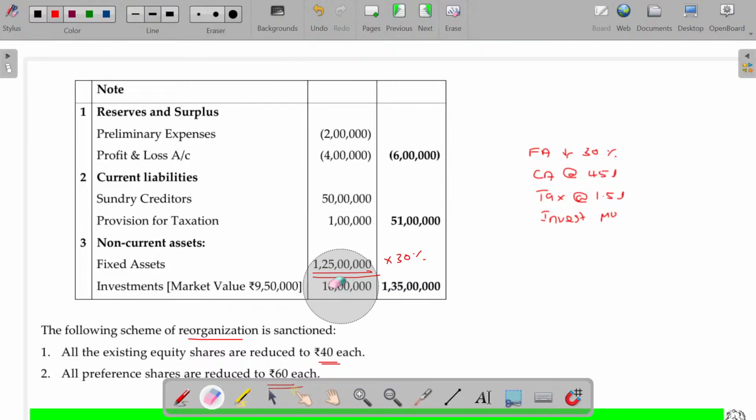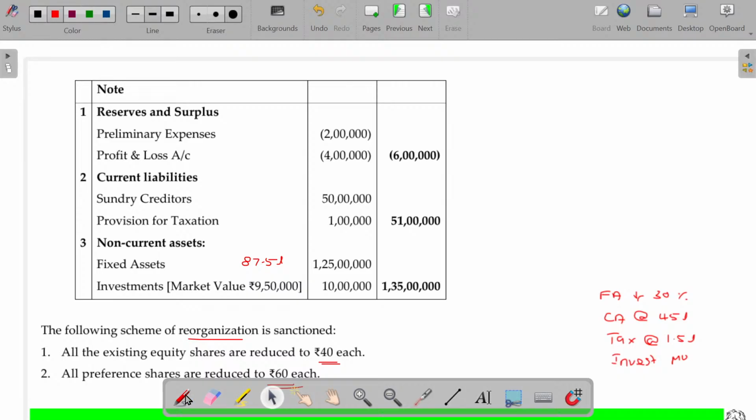The new fixed asset, after reducing 30 percentage, 37.5 will be subtracted, 87.5 will be the answer. The loss here being 37.5, that will be debited to the capital reduction account. Capital reduction account debit to fixed asset, this value being 37.5 lakhs.